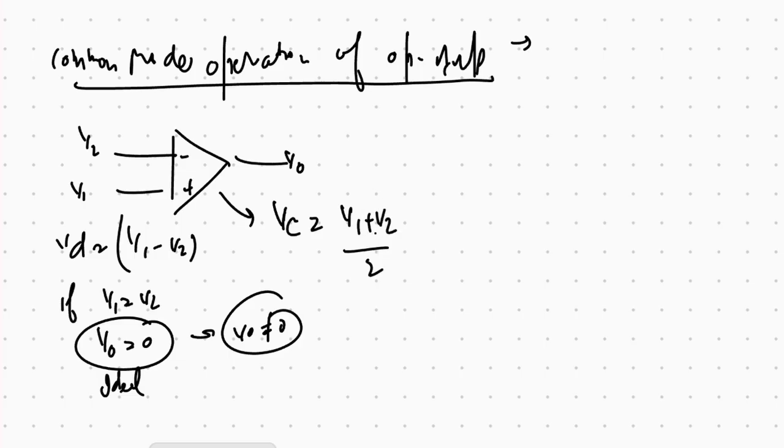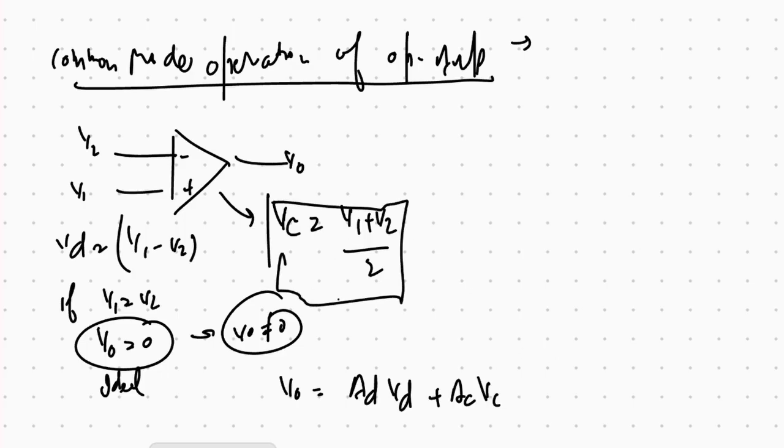This is common mode. So v output is equal to ad into vd, the difference voltage, plus ac. ad is the open loop gain. ac is the common mode gain, into vc. vc is this common voltage. So if vd is equal to 0, then v output is equal to ac vc.